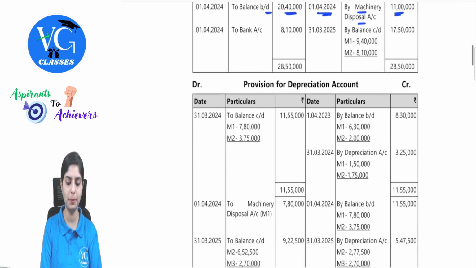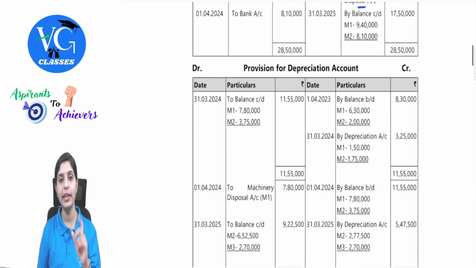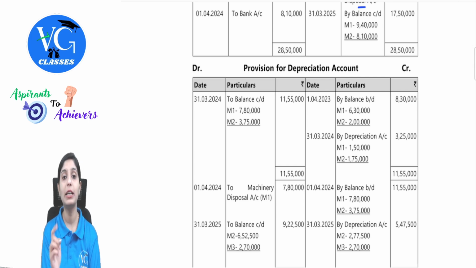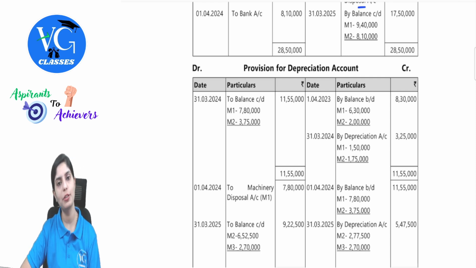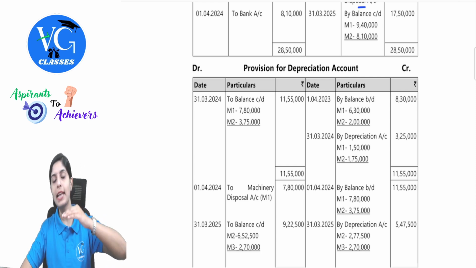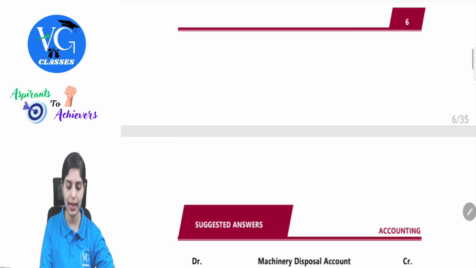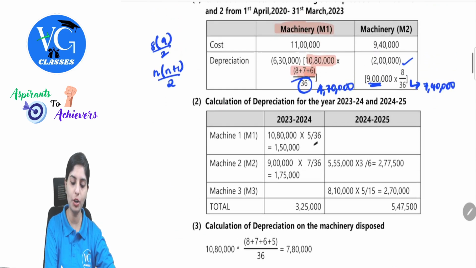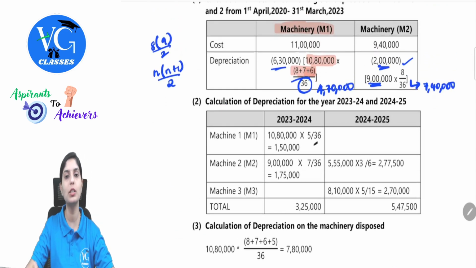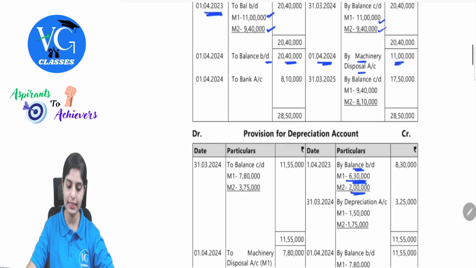Moving on to provision for depreciation. Whatever we have calculated as the provision amount, we will reflect it here. First observe, provision for depreciation will have a credit balance. So what will be the journal entry? Depreciation account debit to provision for depreciation. Since it has been carried forward, you will have the opening balances which you have already calculated. For machine number 1, it was 6 lakh 30,000. For machine number 2, it was 2 lakh. How are we getting this? Just before, we understood how this has been coming. So that is what is written here.